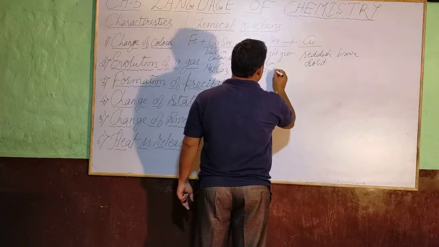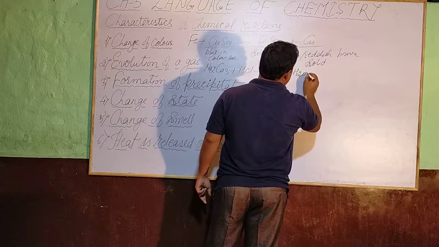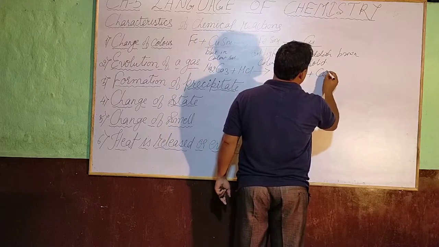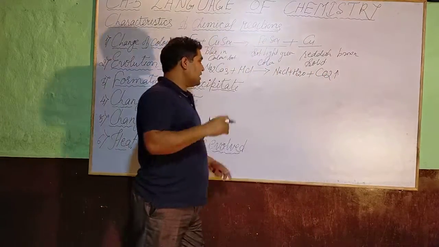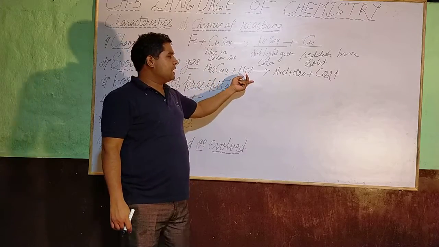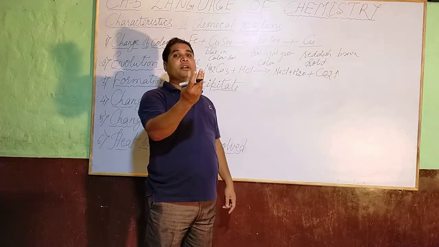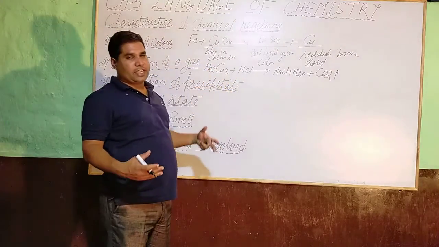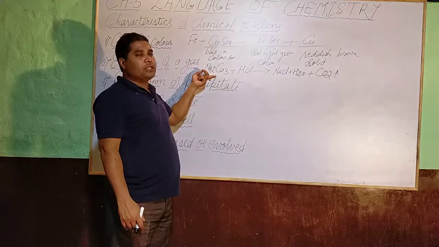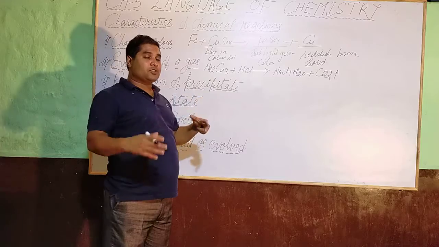It used to react and the evolution of carbon dioxide. What do you notice? Where does the chemical reaction take place? Evolution of the gas. Evolution of the gas is noticed when dilute hydrochloric acid is added to sodium carbonate, and this sodium carbonate is in solid form.